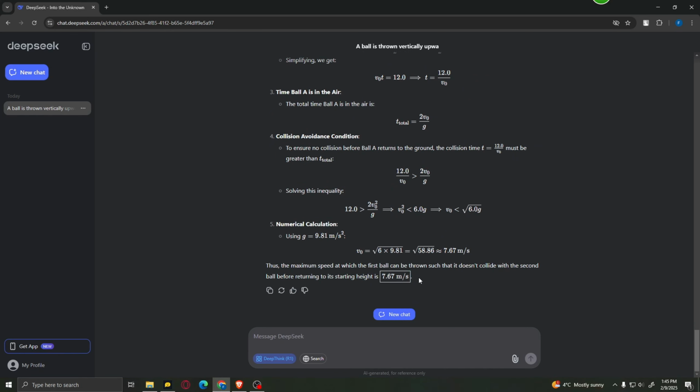So as you can see, both of these models are really good at solving college level problems, but keep in mind that they do tend to make mistakes sometimes, so you should take these answers with a grain of salt. Now that we've confirmed that both of these models are good at solving college level math and science questions, let's move on to the segment that we all have been waiting for, and that is coding.